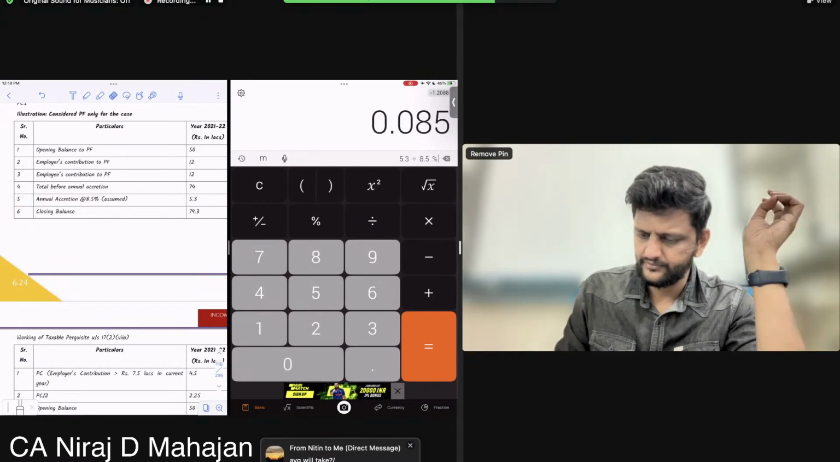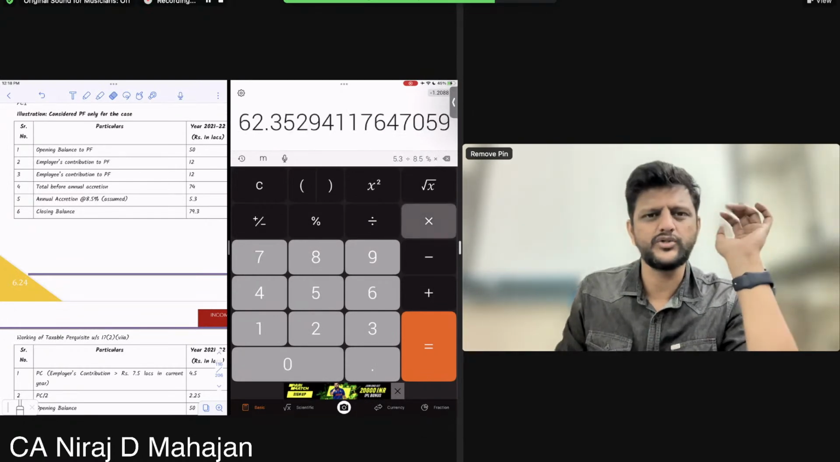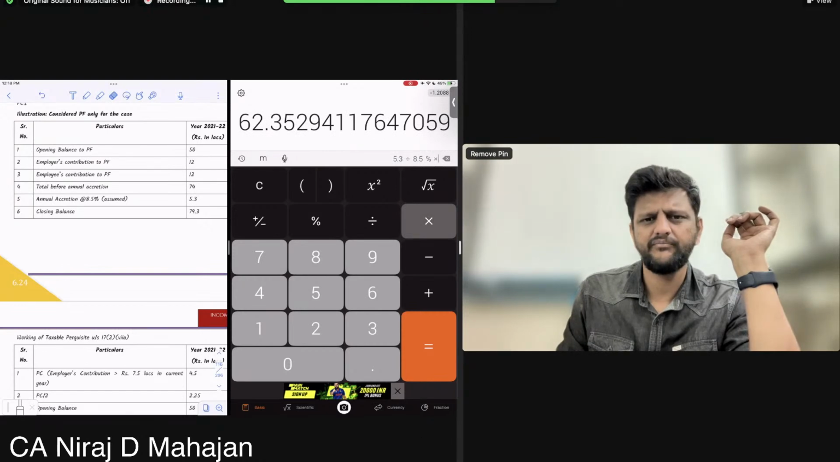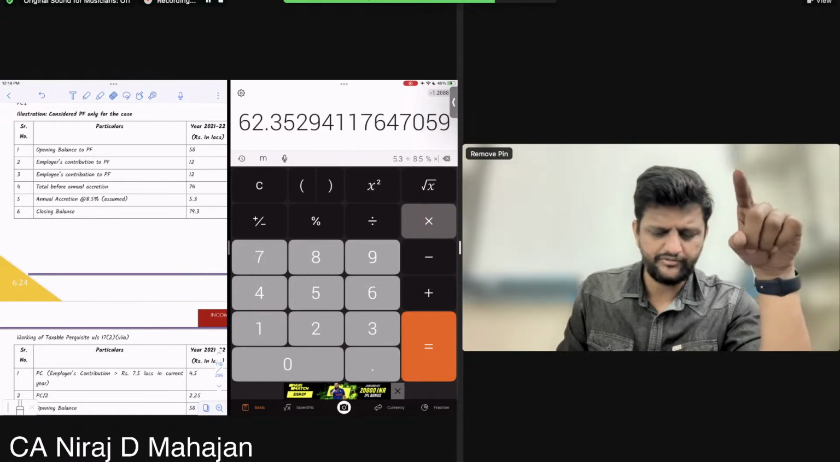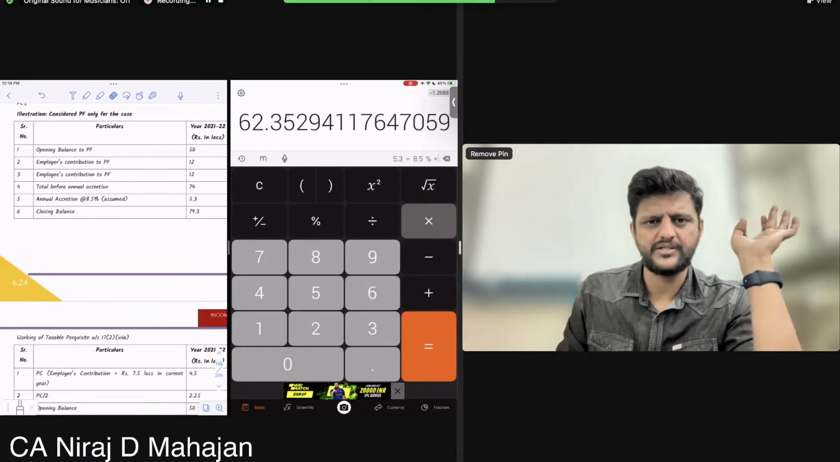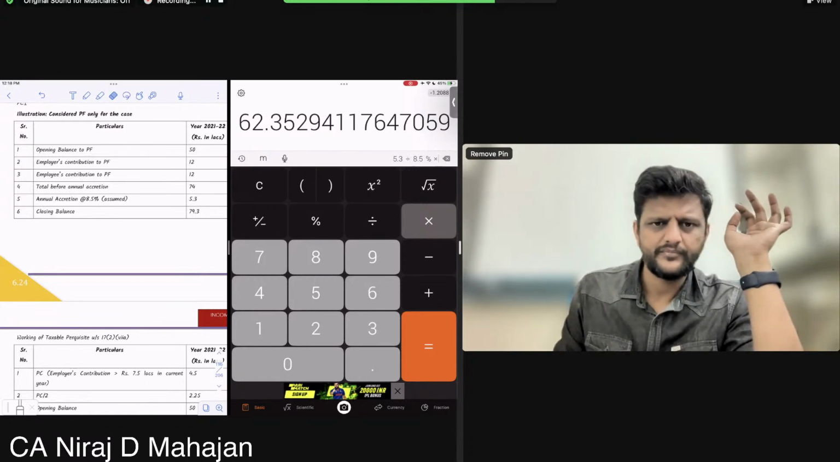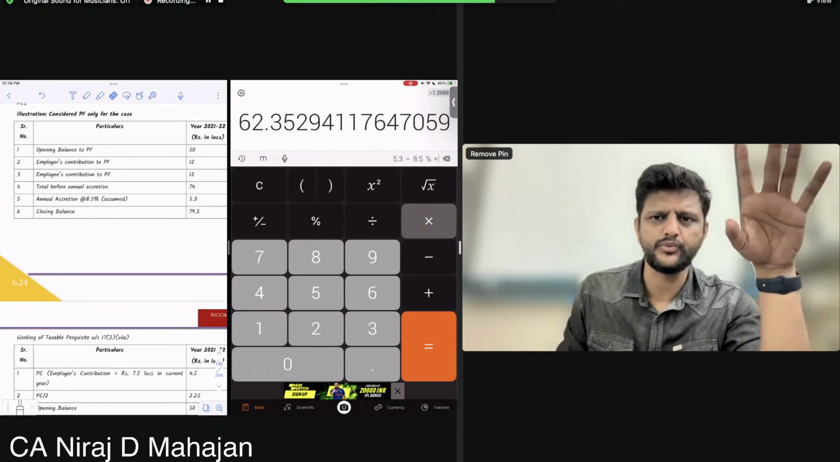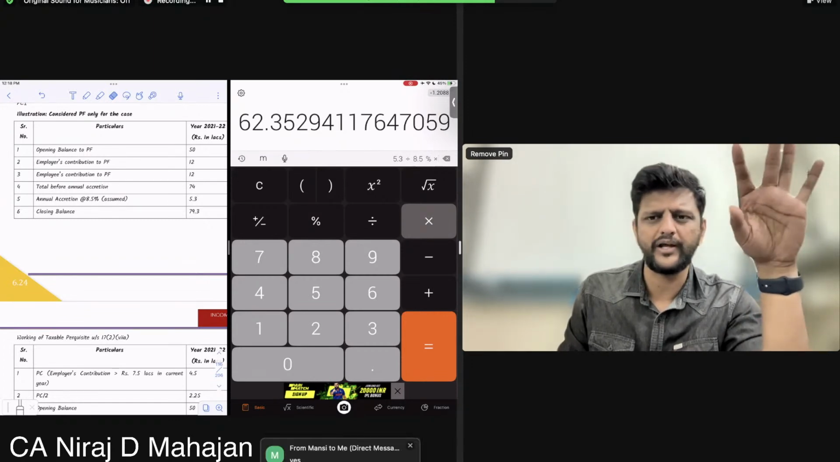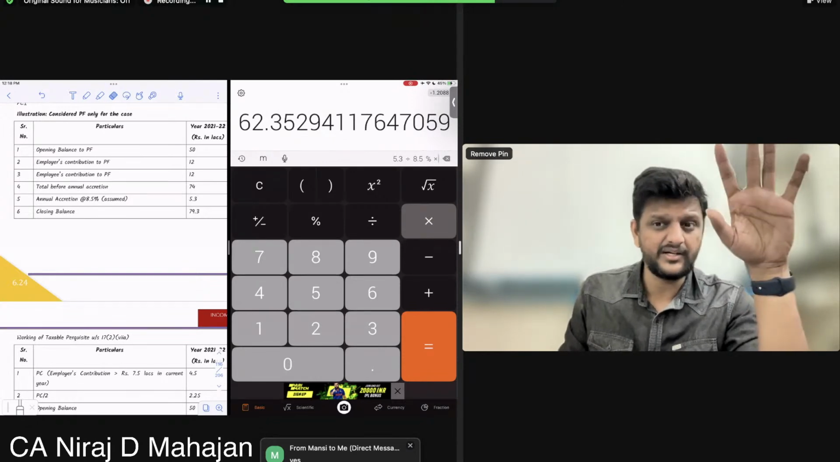Wait a minute. 62 something? Is it right? Tell me how much you got. 5.3 divided by 8.5%. How much you got? Same figure, 62 point something on your normal calculator. Barabar hai? Understand?